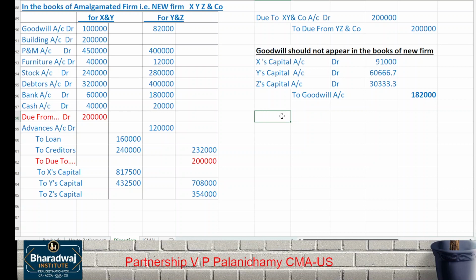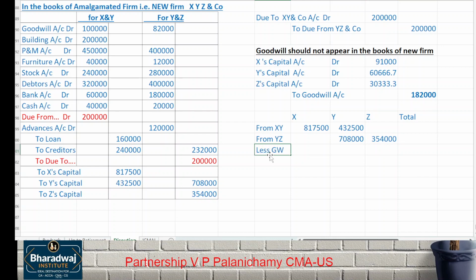And listen, they tell you the capital should be in which ratio? New profit sharing ratio. அதுக்கு adjust பண்ணணும். For the partners X, Y, Z, probably total எடுத்துக்கலாம். From X, Y, capital is 8,17,500 and 4,32,500. From Y, Z, the 7,08,000 and 3,54,000.